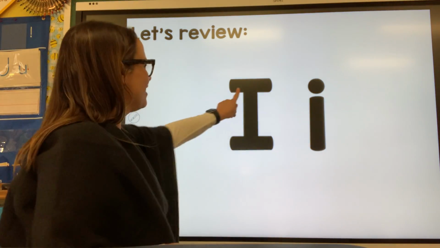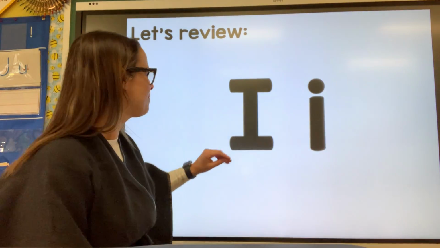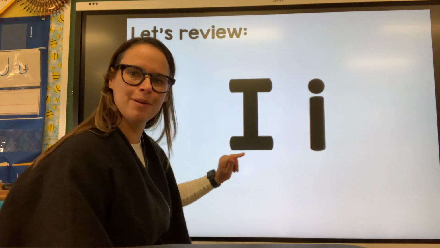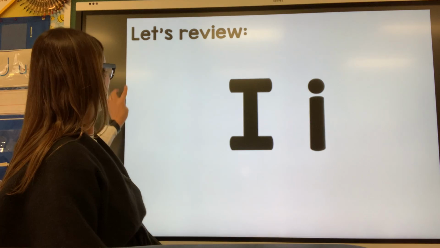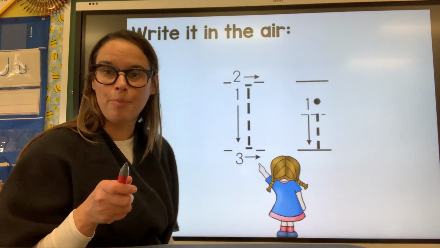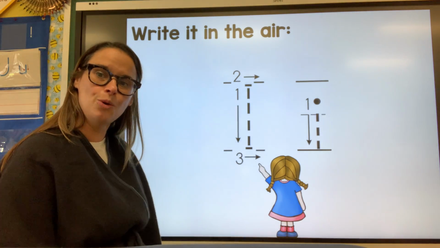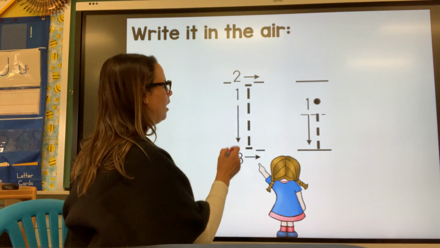Let's look at our PowerPoint. You ready? Here's letter I. I says what? We go down, across the top, across the bottom. And lowercase I is a little line and a little dot. Let's take a closer look. This is where you could pause, grab a marker and some paper, and you could try to make the I too, okay? Go ahead, pause it. Okay, you back? All right, here we go.